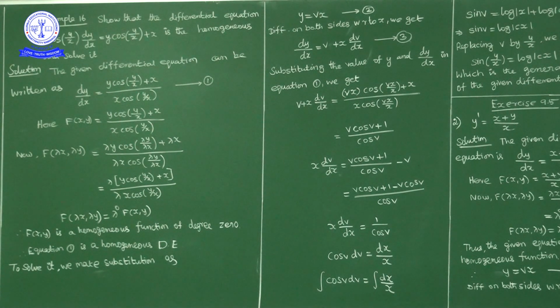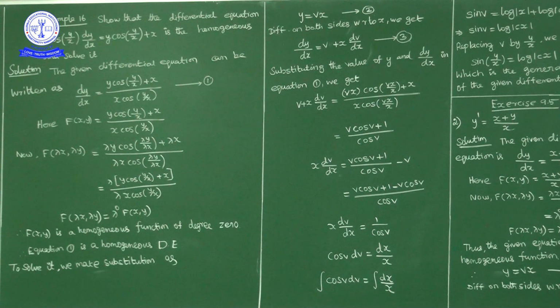Then we check f(lambda x, lambda y). If f(lambda x, lambda y) is equal to f(x,y), or lambda power 0 times f(x,y), then this function is a homogeneous function of degree 0.